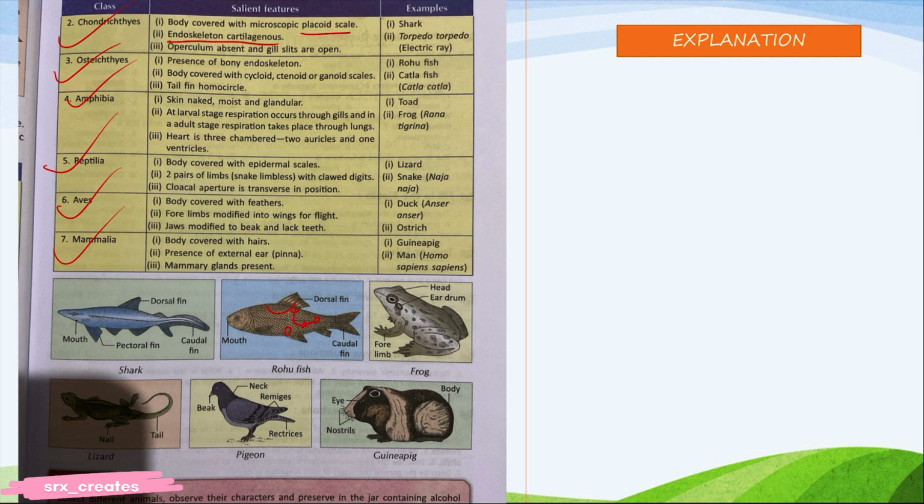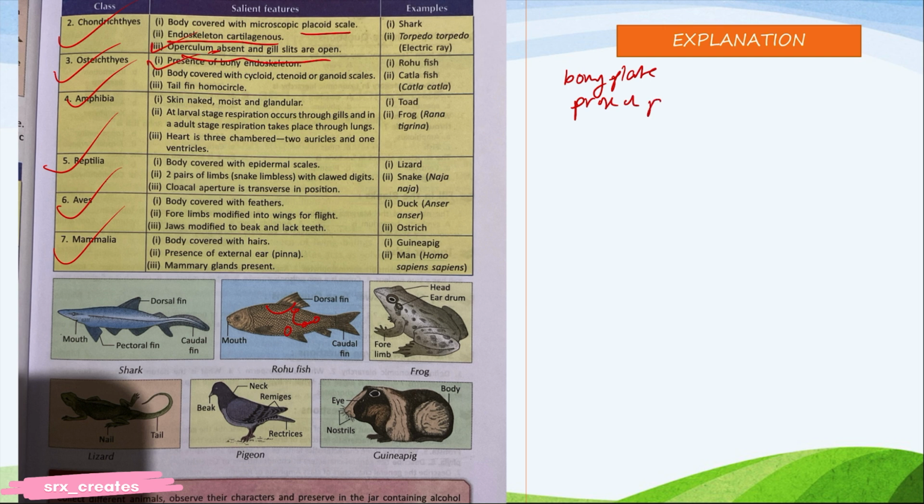Endoskeleton cartilaginous. Operculum absent. Operculum is a type of the canal system organ. Okay, operculum. Okay, let me check if I told you the wrong thing, because I can get confused also. Sorry. Operculum is something different. Operculum is a bony plate. Okay, in the notes I have provided in the PDF in the description, I am seeing that operculum is a bony plate that covers and protects the gills. Okay, operculum.